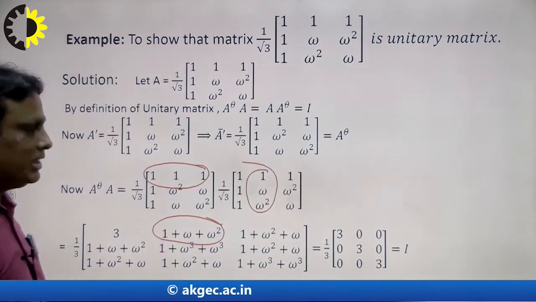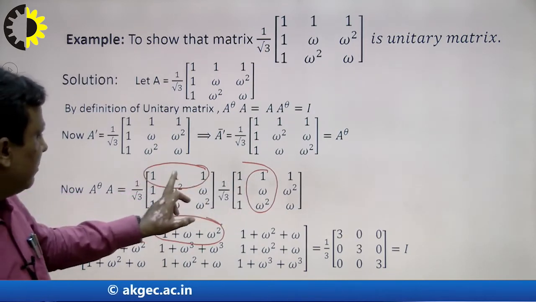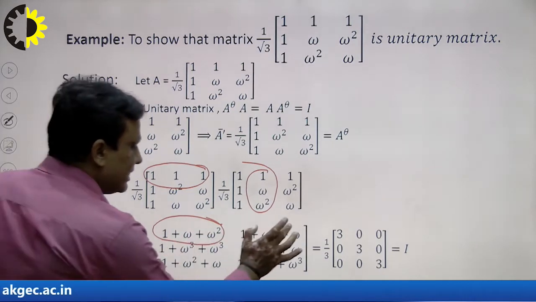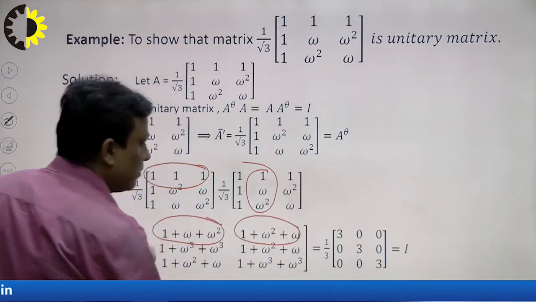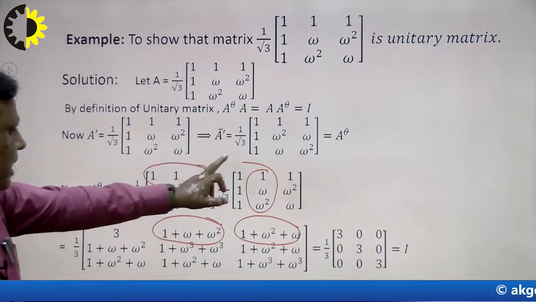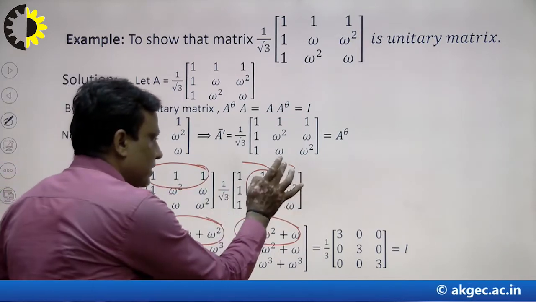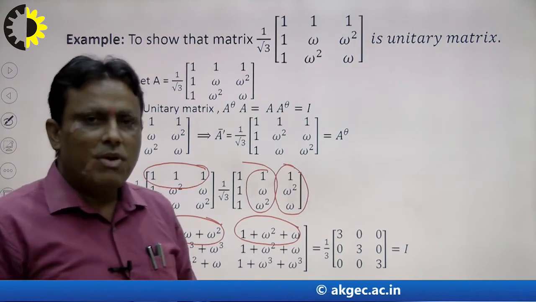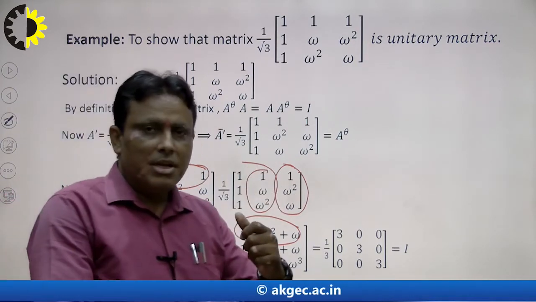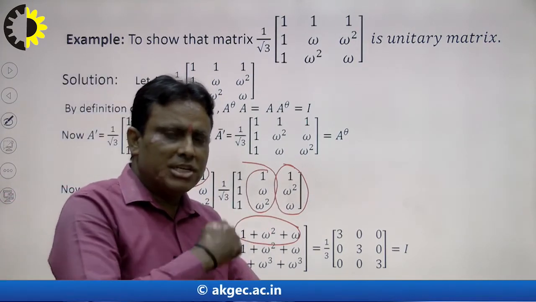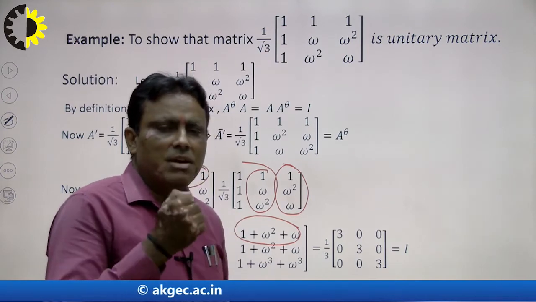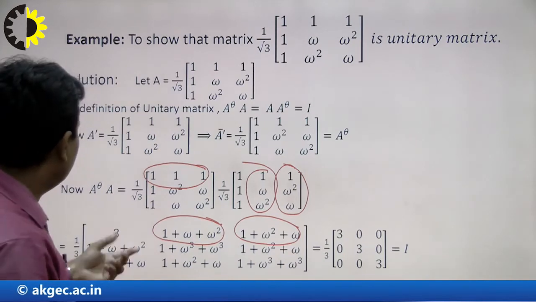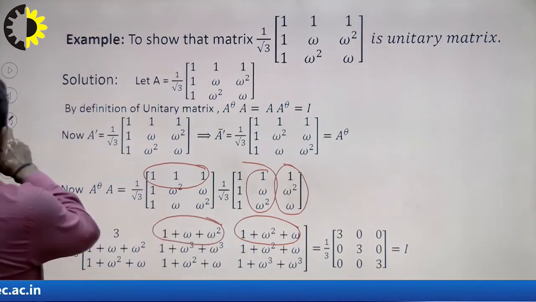So how to solve it? 1 multiplied by 1 plus omega square, that is the result. What is the address of this element? The address of this element is first row and third column. All these terms can be converted into programming. When we convert all things into programming, this work can be done immediately, in a second, in a part of a second, like a nanosecond. So that is the example of our utilization.